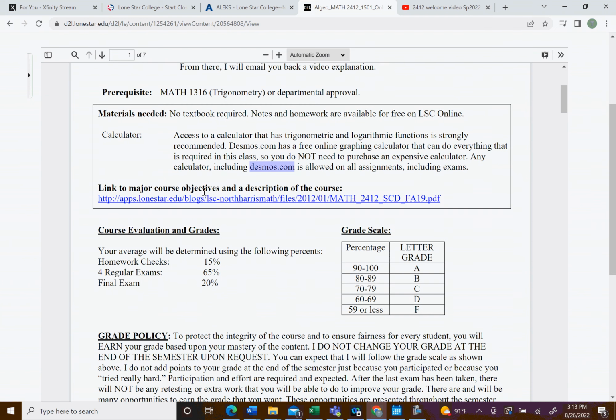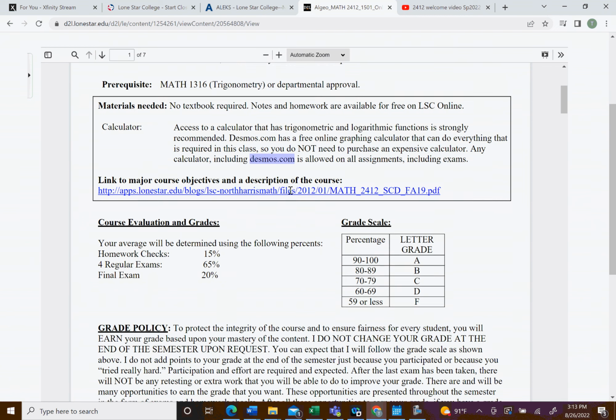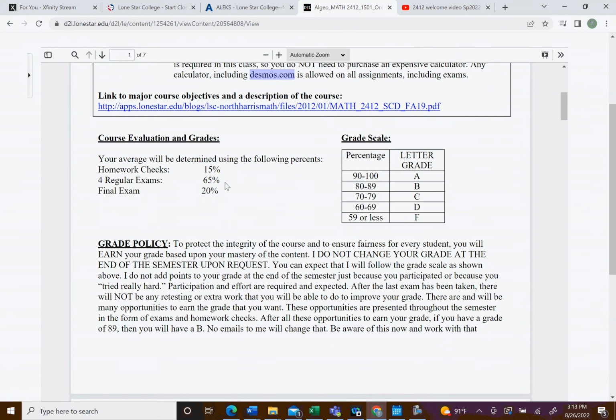If you want to see the major outcomes and objectives, you can click on this link and look at that later if you'd like. Okay, course evaluation. The homework checks, which I'll show you in a moment, will take up 15%. Your 4 regular exams will be 65%, and then you have a final that will be 20%. The grading scale should be pretty familiar.